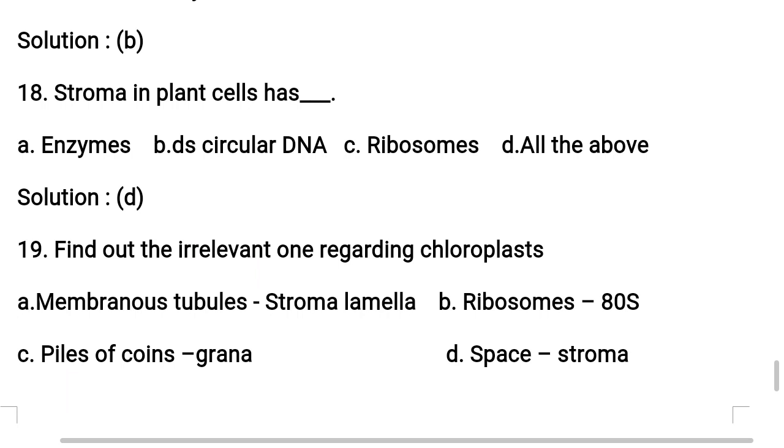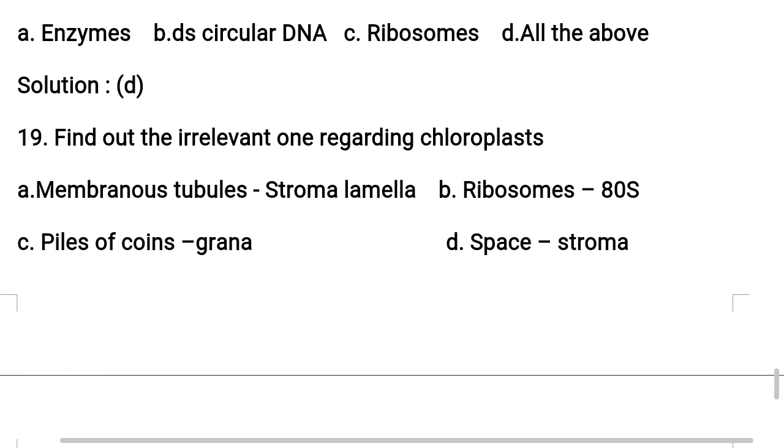Double stranded circular DNA molecule, and ribosomes are also present, and enzymes which are meant for synthesis of carbohydrates and proteins also. Understand? So this is a very important concept for NEET examination. Please remember. So all the above options are correct for 18th question.